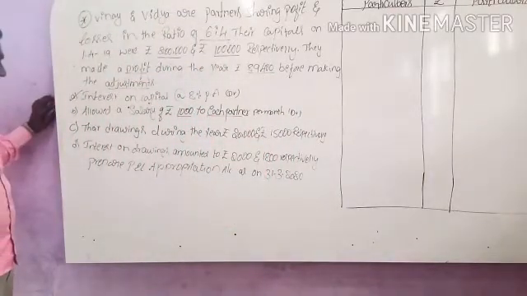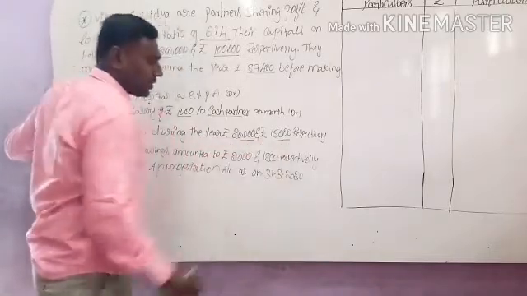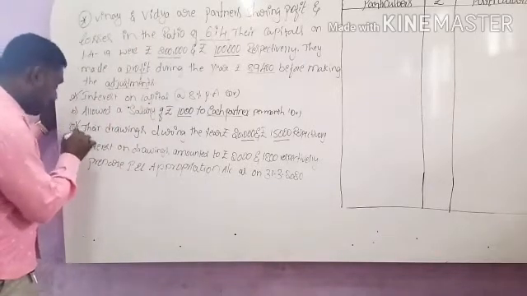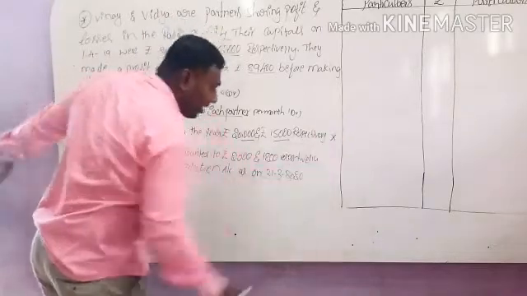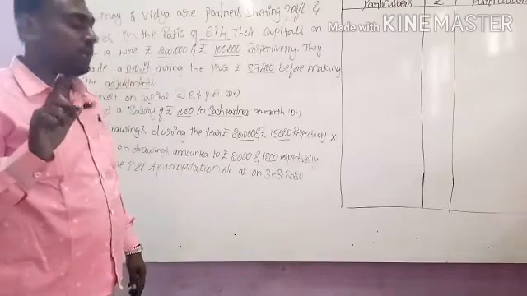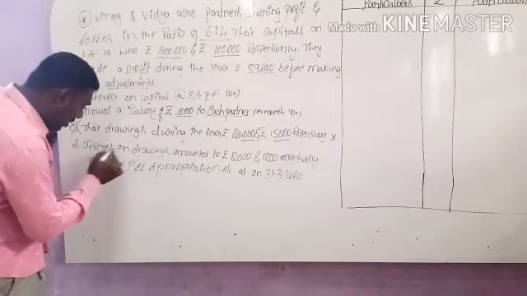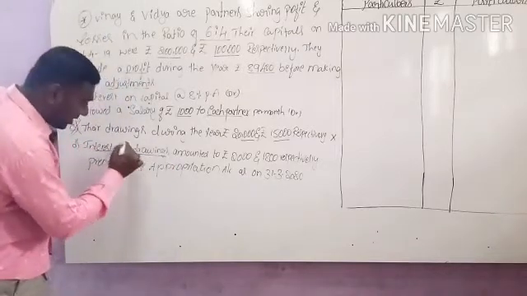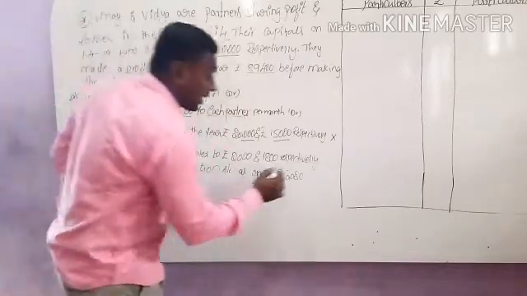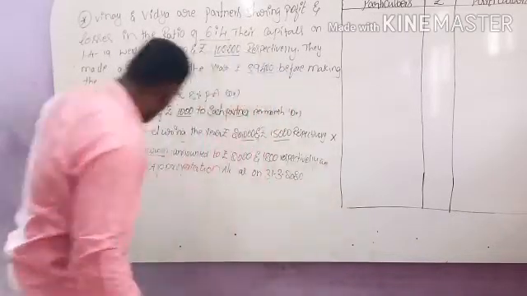Let's come to adjustment number 3. Their drawings during the year were rupees 20,000 and 15,000 respectively. This adjustment we won't consider, because we have to consider only interest on drawings, not the drawings value. Next, adjustment number 4, interest on drawings. They are given interest on drawings of rupees 2,000 and 1,800 respectively. This adjustment will come to the credit side of the appropriation account.